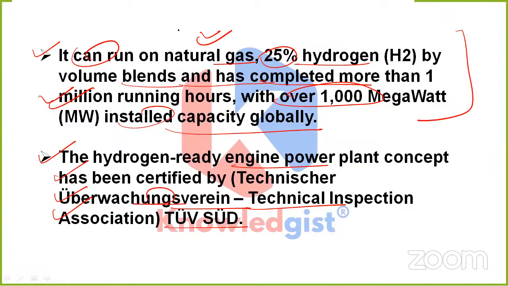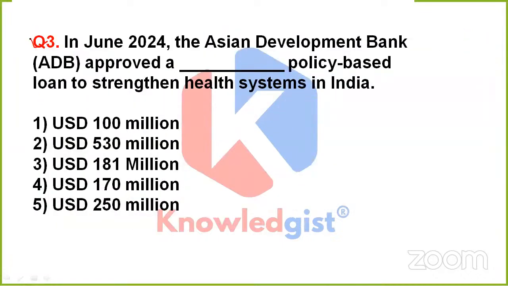So from here, what are we supposed to remember? It can run on natural gas, where it will utilize 25% hydrogen by volume blending. And after it, it will complete more than 1 million running hours with over 1000 megawatt installed capacity globally. And who provided the certification of this hydrogen-ready engine power plant? It was provided by TUV-SUD. Why didn't I go with the whole name? Because it was a tongue twister. So this is the particular name, and it was certified by TUV-SUD. Clear? Now, coming up with the next question.